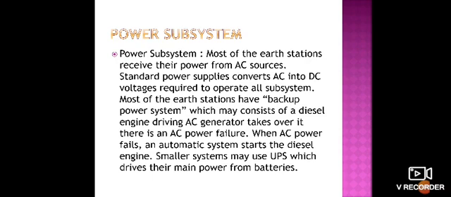That means whenever the power goes, the generator automatically starts the diesel engine, and the smaller systems can use a UPS, which is driven by batteries. So the power subsystem is very useful. Why? Because in order to run all of the sections in our earth station, we require a power subsystem. So this is about the earth station block diagram, and I have explained each block of our earth station.